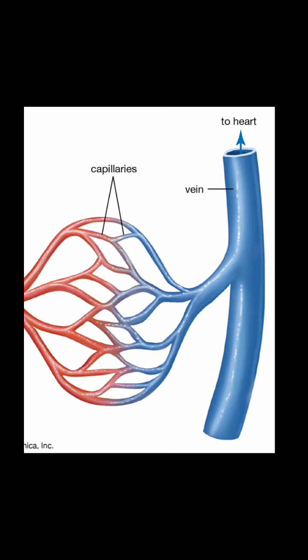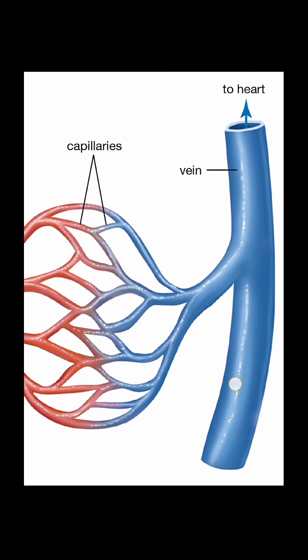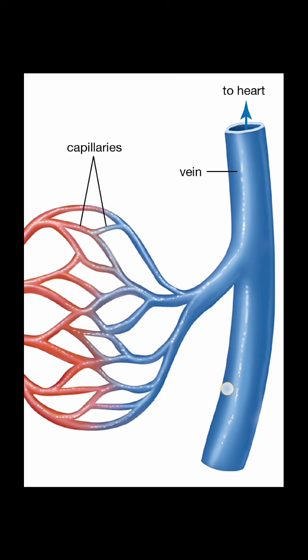And the nutrients and blood, everything goes to the heart. Understood? You just see the picture here. This is the tube. Yes, it is vein. It is in blue color. You can easily guess it. So vein means the blood vessels which carry oxygenated blood or impure blood from all parts of the body to the heart.